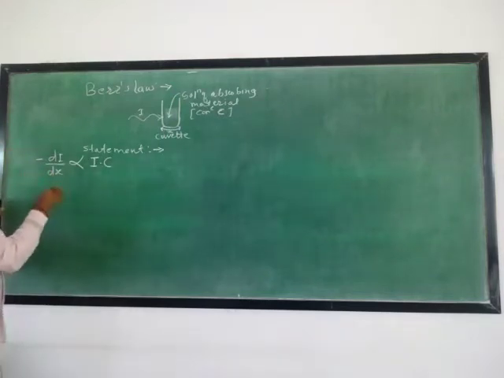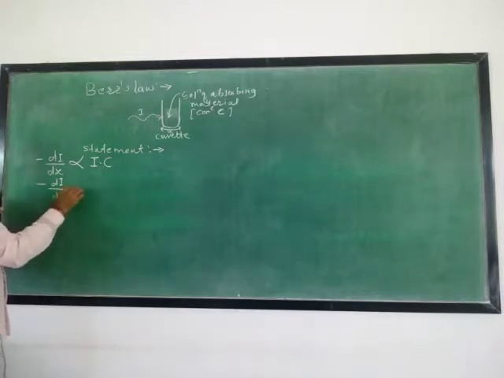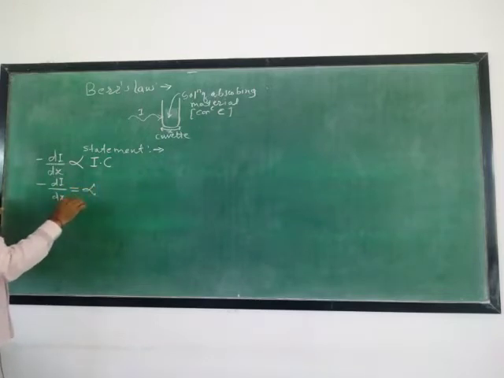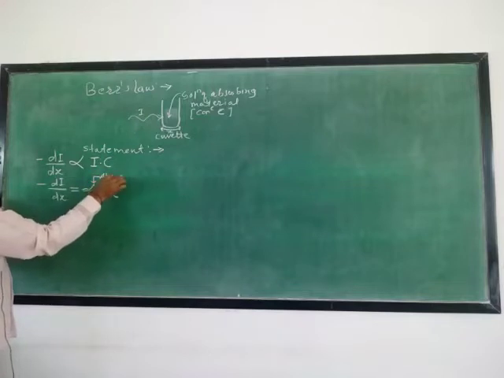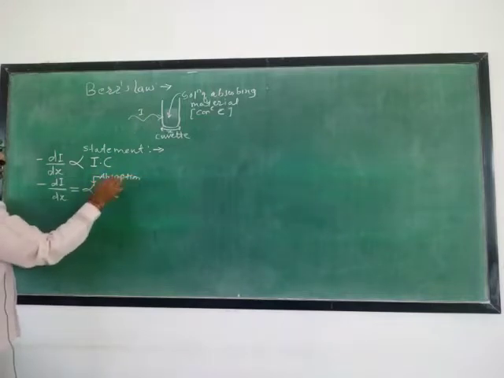Now, instead of the proportionality sign, if we take the equal sign, then there is some constant, let me assume that is alpha. Here this alpha is called the absorption coefficient. What is it called? Absorption coefficient.